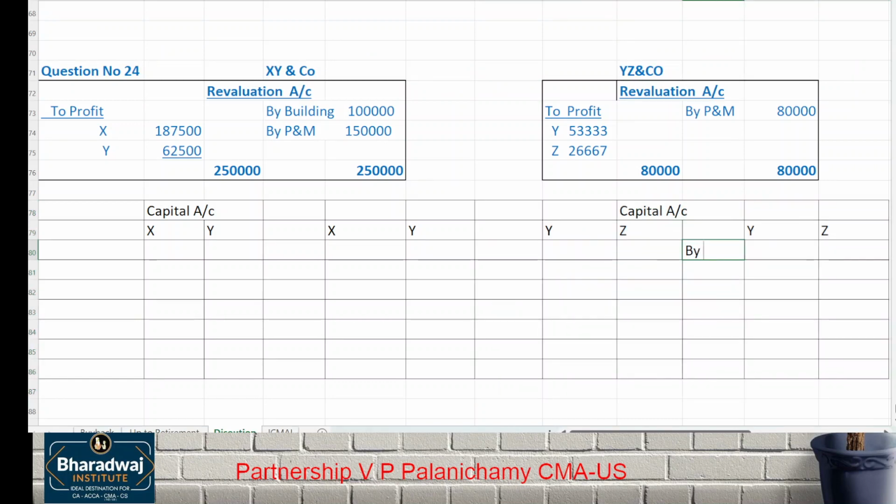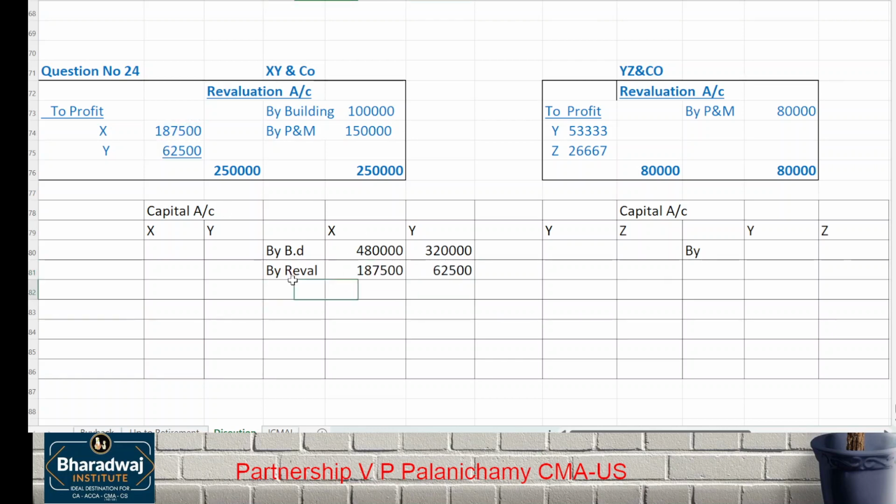By balance brought down, how much do X and Y have? 4 lakhs, and then by revaluation profit, 62,000.